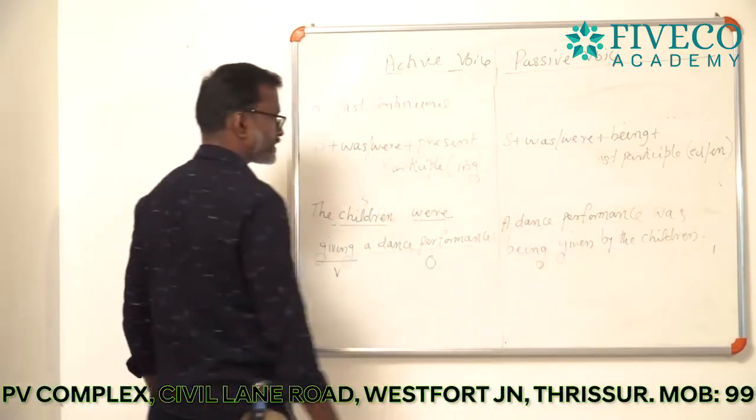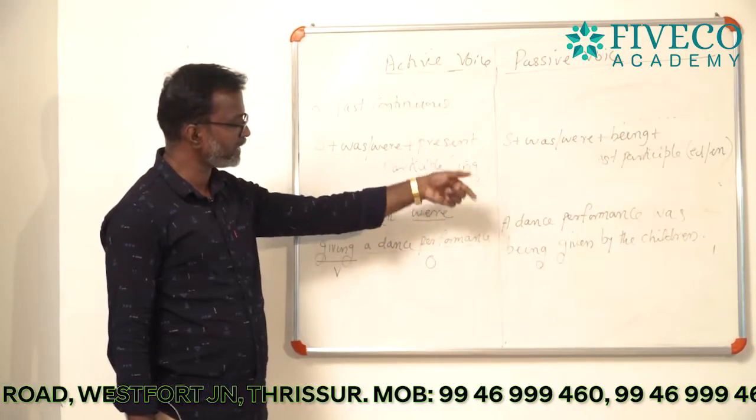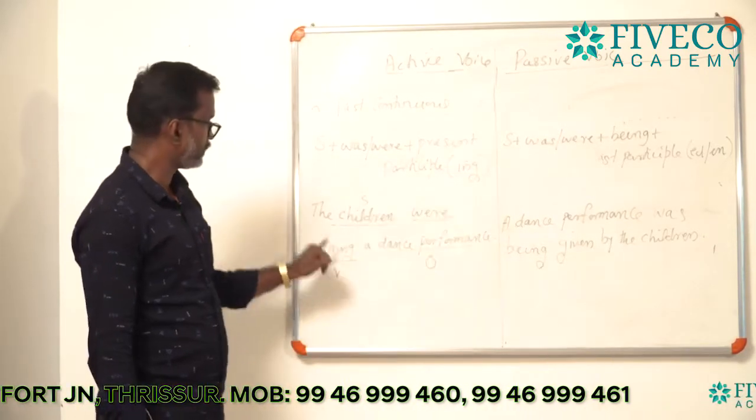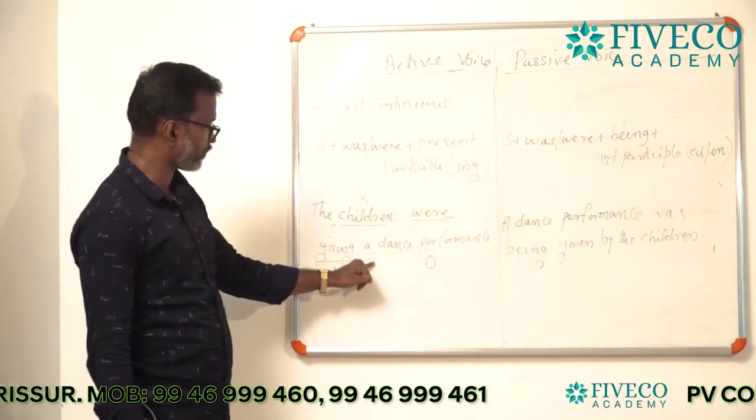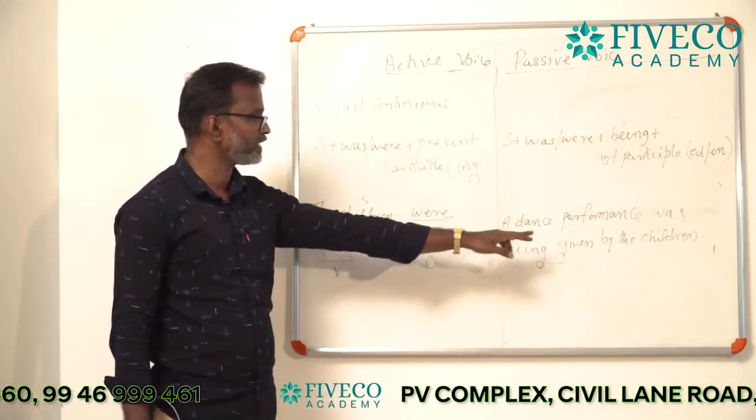Now, we have got the answer. A dance performance was being given by the children. The children were giving a dance performance. The answer is a dance performance was being given by the children.